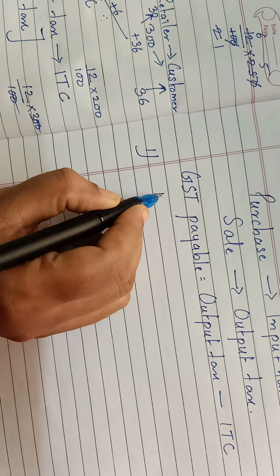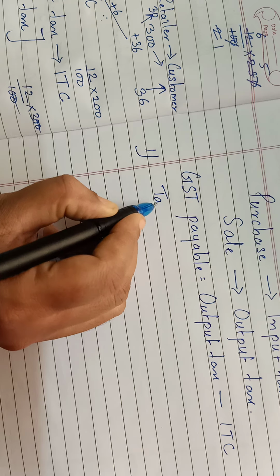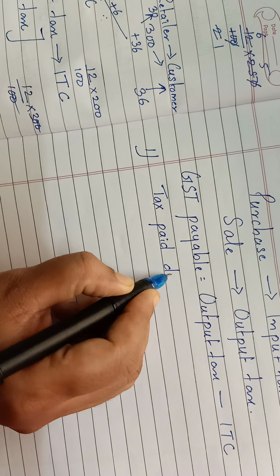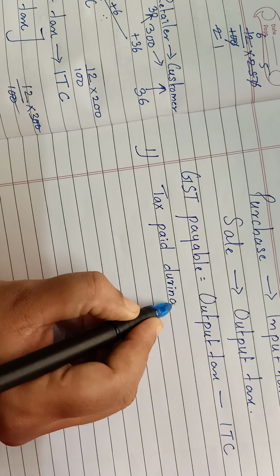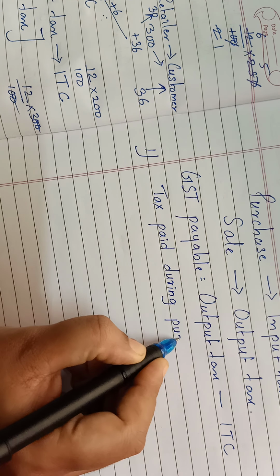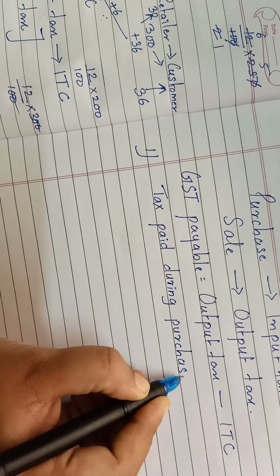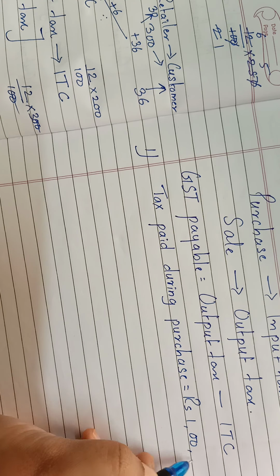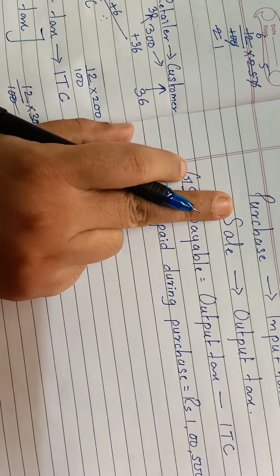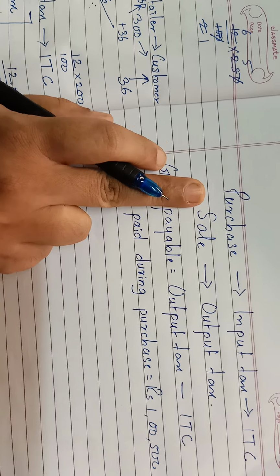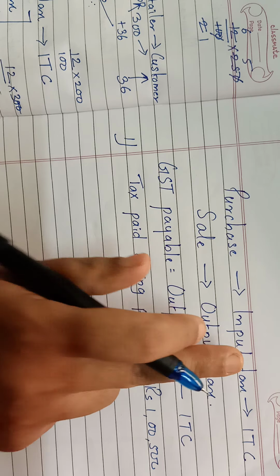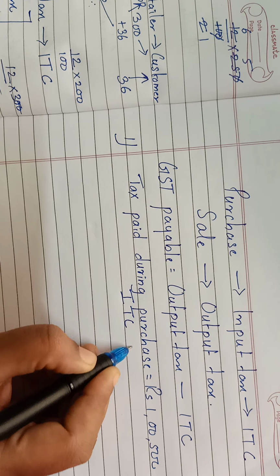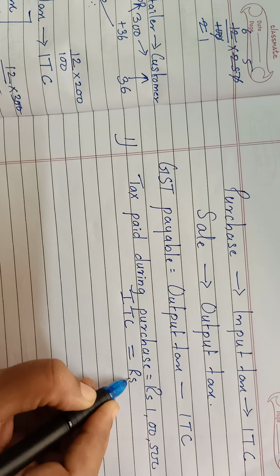So this is tax paid during purchase. How much is the tax paid during purchase? Rupees 1,05,000. While you purchase, what is the tax called? Input tax. That means this is ITC.